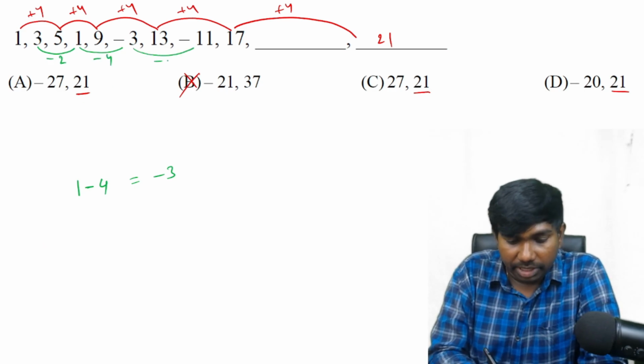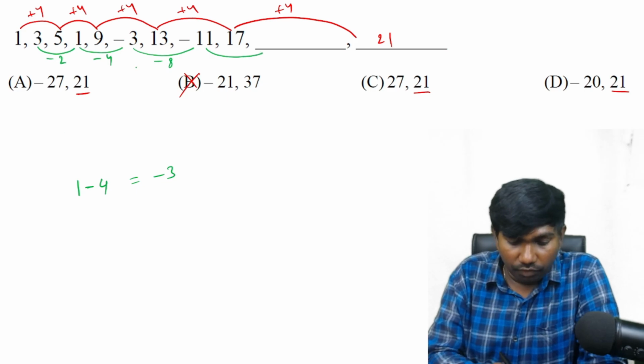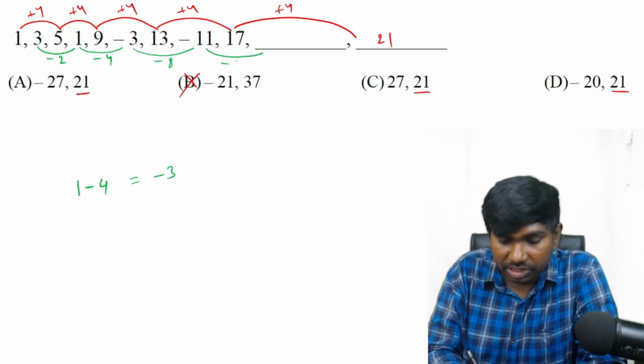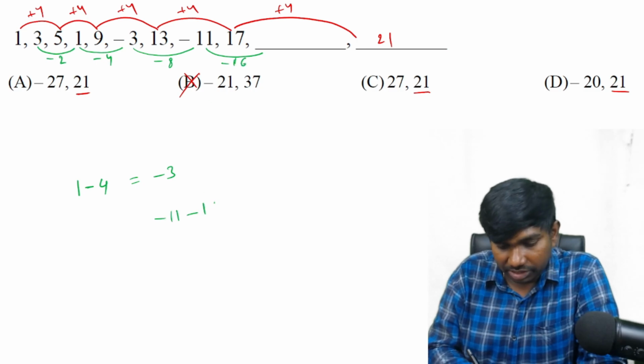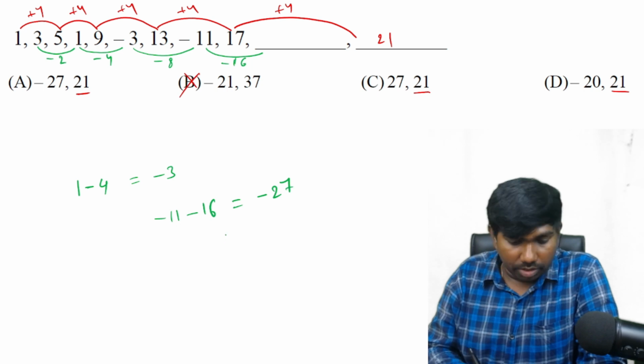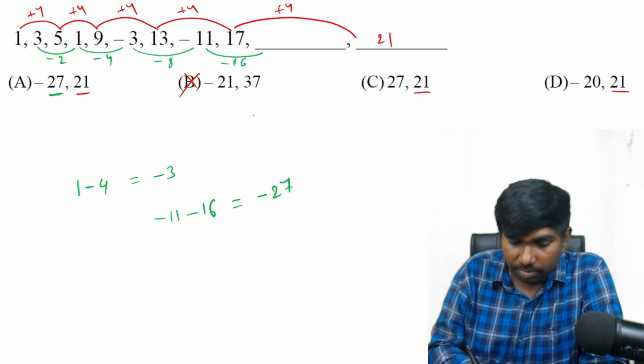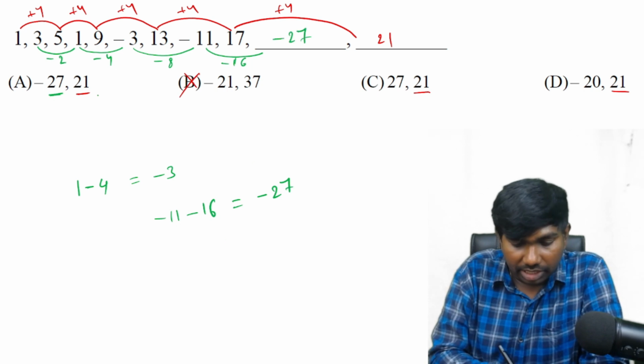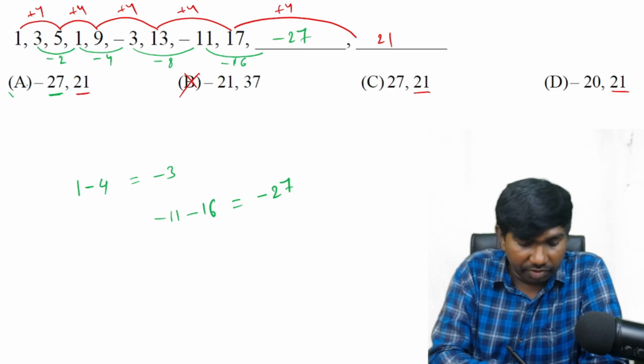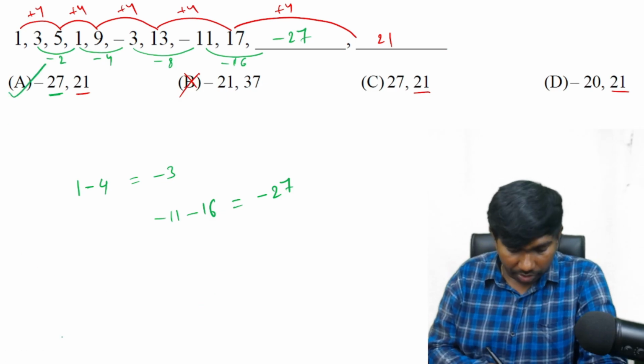And here it is minus 8. And here it is 2, 4 and 8. 2 double is 4, double is 8 and double is 16. That means it should be minus 16. 11 minus 16 is nothing but minus 27. Okay. Yes, first option is matching. See, minus 27 and second place is plus 21. Option A is matching. Next question.